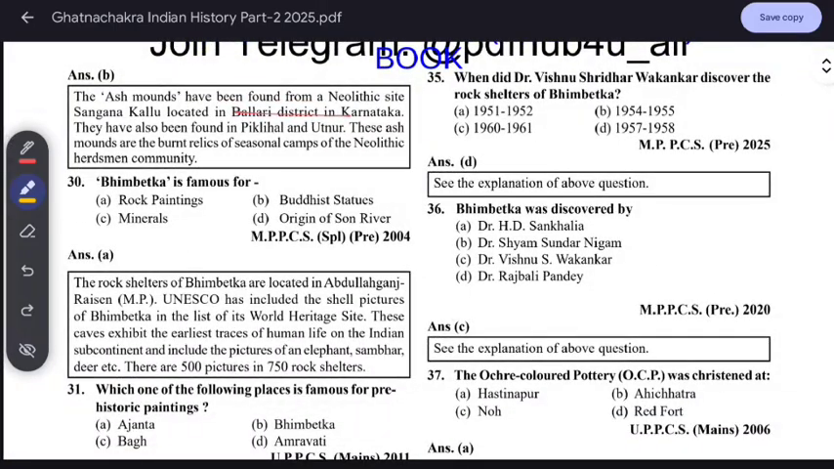Bhimbetka is a famous question. Bhimbetka is famous for rock paintings. The rock shelters of Bhimbetka are located in Raisen district, Madhya Pradesh. UNESCO has included Bhimbetka in the list of World Heritage Sites. Remember this. These caves exhibit the earliest traces of human life on the Indian subcontinent and include pictures of elephants, sambar, and deer, about 500 pictures. Just know Raisen, Bhimbetka and UNESCO.